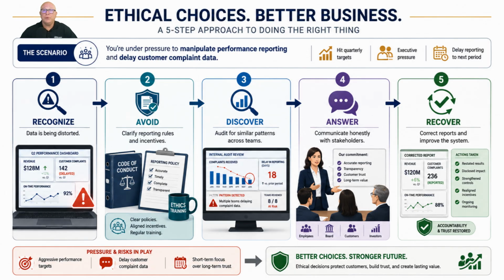Using radar, the issue becomes clearer. Recognize, the department is distorting performance data. Avoid, reporting rules and incentive systems need to be clarified. Discover, leadership should determine whether similar delays are happening elsewhere. Answer, stakeholders may need an honest explanation of what happened and what is being corrected. Recover, the organization should correct the reports, address accountability, and revise the system that encouraged the behavior.